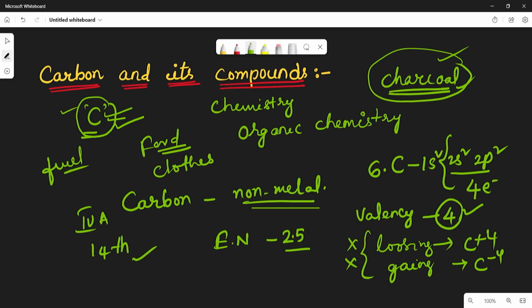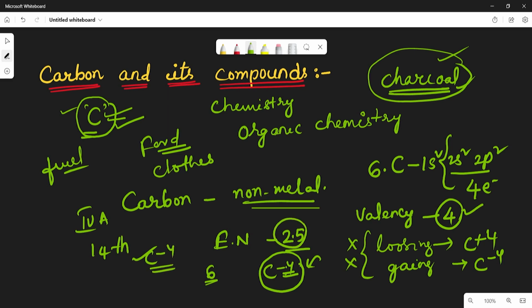Hence the carbon atom may not form C minus 4 ions, because carbon never gains 4 electrons from outside, since it contains only 6 protons. So it is not possible. By gaining 4 electrons, the carbon may not exist as C minus 4 because of its electronegativity.